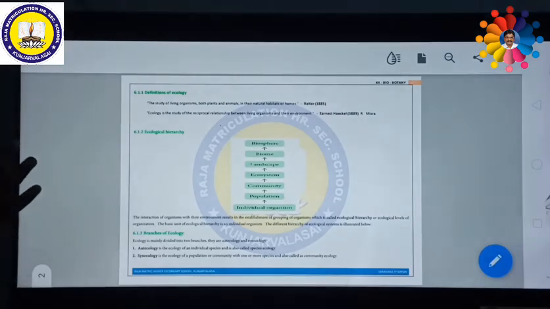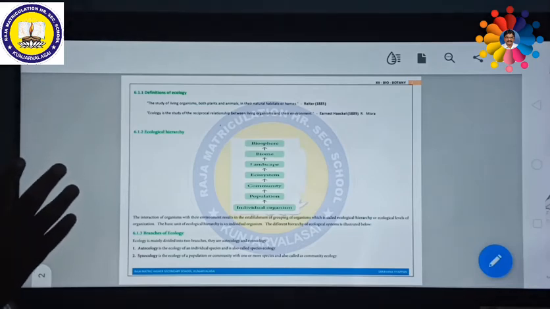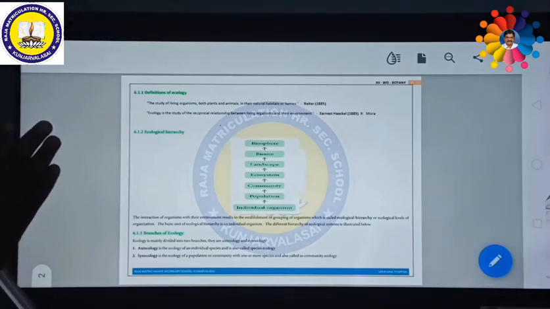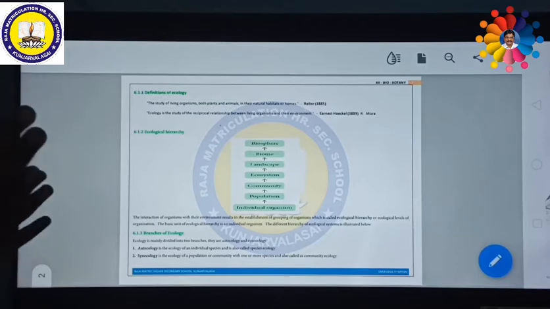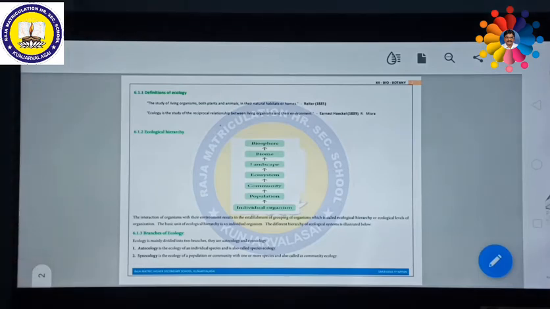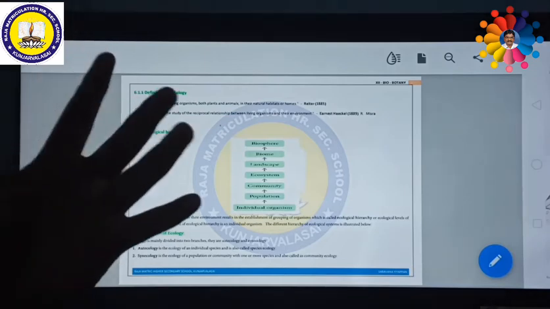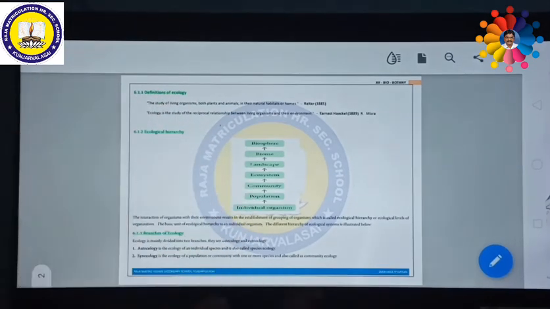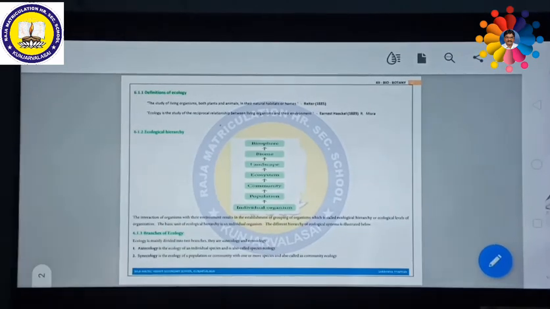Now the ecological hierarchy order needs to be understood. What is the hierarchy order? Interactions of various organisms related to their environment result in the establishment of groupings of organisms. A single organism combined together with the same type of species or same kind of organisms is called a population.